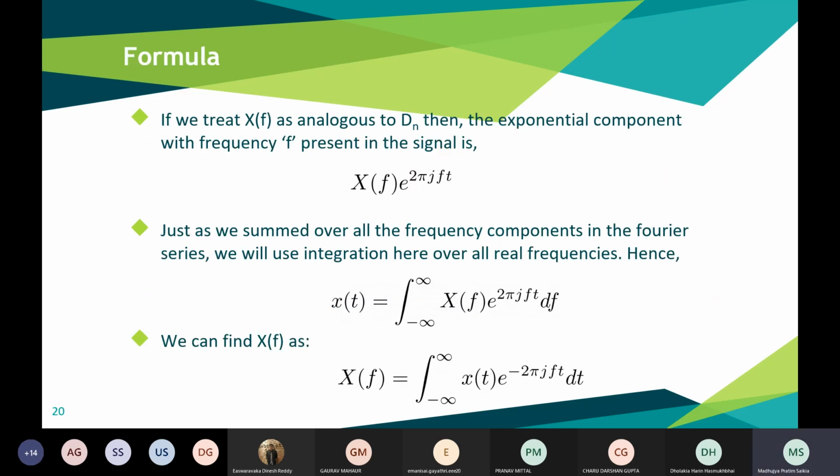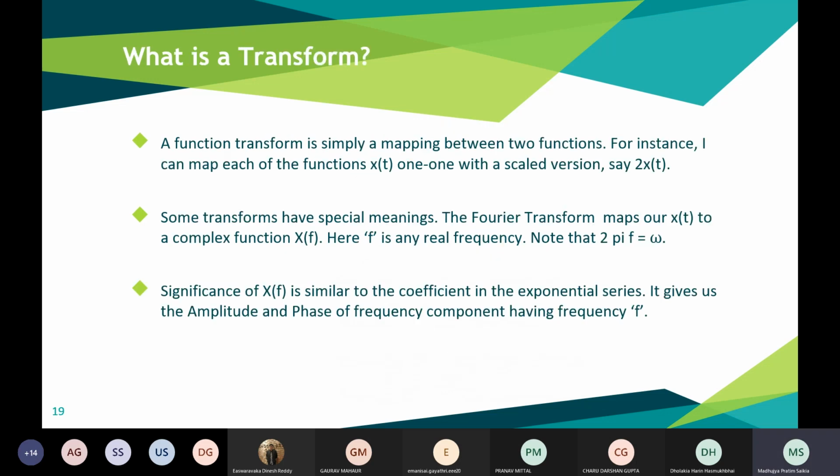Now the formula. Suppose we treat X(f) as a function analogous to Dn, right? So what is this X(f)? As I have mentioned before, it gives us the amplitude and phase of the frequency component having frequency f.